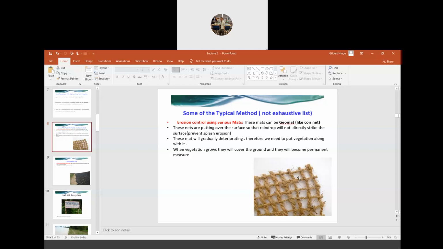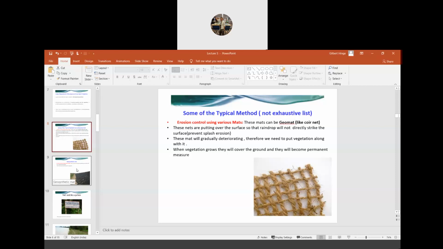So this mat provides two benefits. First of all, it prevents the raindrop from directly striking the surface. Second, it also provides some support to that vegetation. As I've said, with time this will deteriorate, but by the time it deteriorates, the vegetation will start growing and cover the entire ground, and the vegetation will act as a permanent measure in order to prevent the erosion process. So this is one of the methods. I will be showing you the practical application of this.